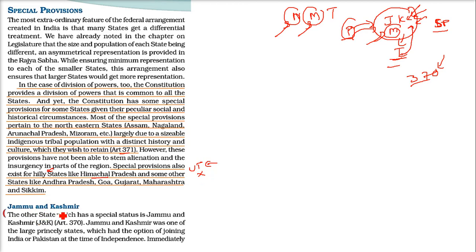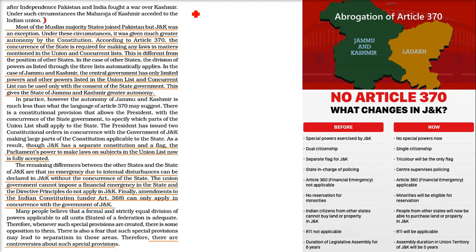So I will not talk much about Jammu Kashmir. Why? Because everything is discussed about Article 370, what the provisions are, etc. But the thing is, Article 370 has been abrogated. This has been taken off by the central government. Now Jammu Kashmir has been divided into two different union territories. One is Jammu and Kashmir, the other is Ladakh. So now we have different union territories. Previously it was one state. Previously we had 29 states and 7 union territories. Now the states have become 28, because 2 union territories have been carved out, and the union territories have become 9. We have 9 union territories now.